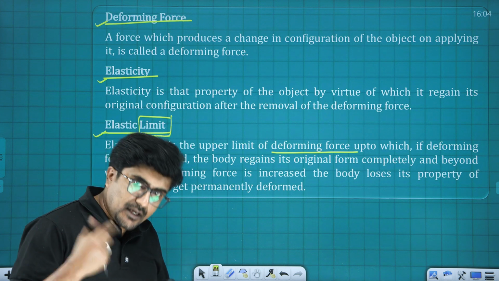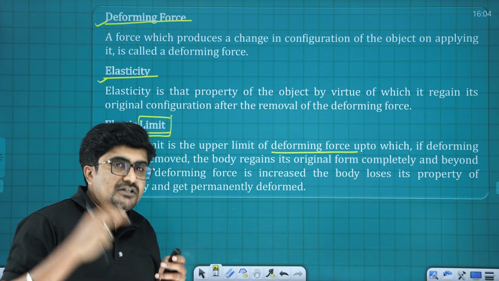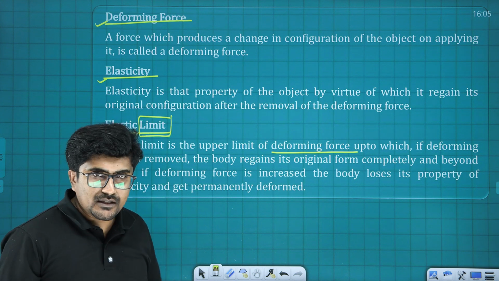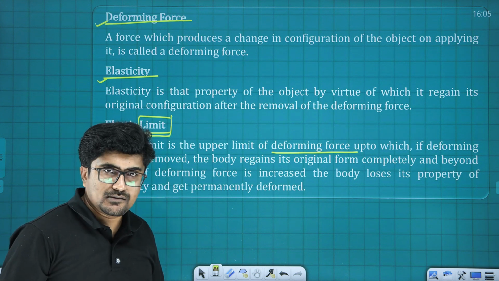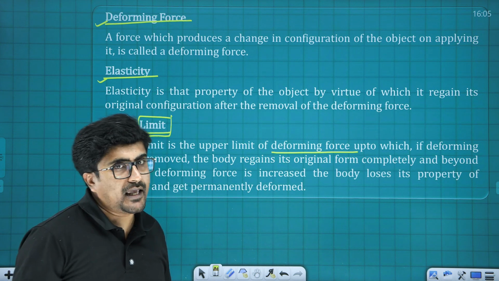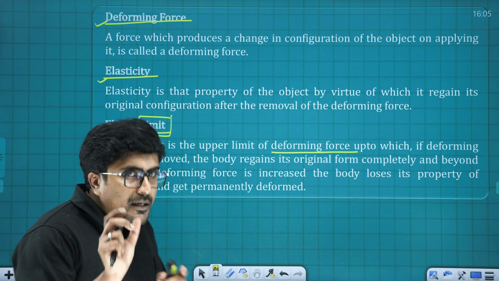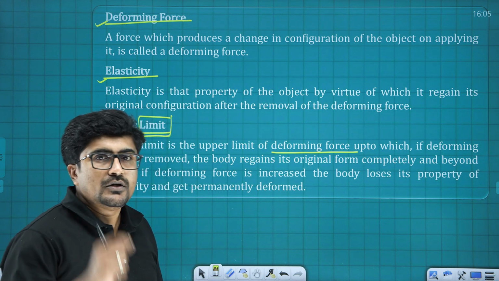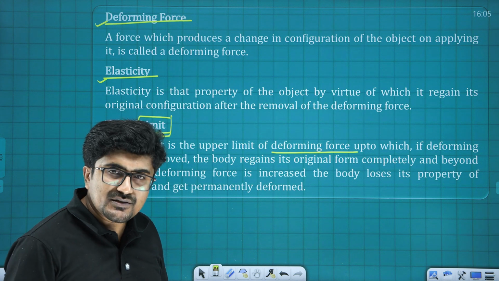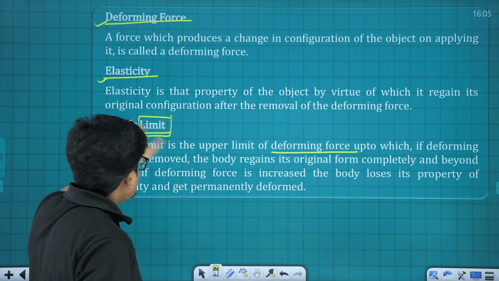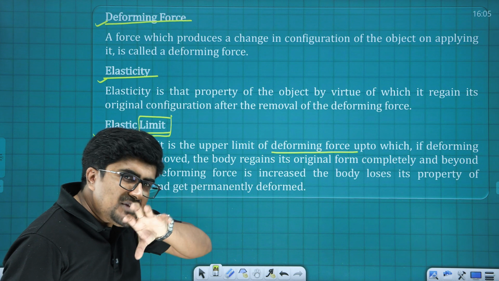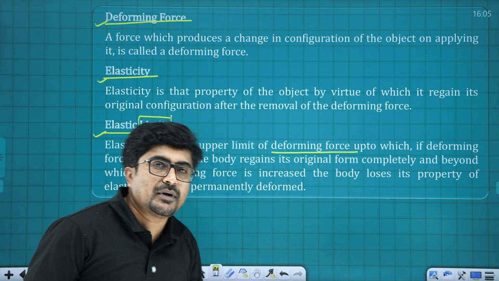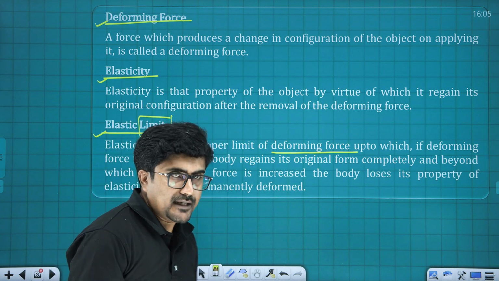Now remember one thing again: for these definitions, if you can create your own tips and techniques to easily memorize and recollect all these things, that will be the best thing possible. That part also needs to be in your priority. You must have your own techniques to memorize all these definitions, terminologies and equations. Elastic limit is a limit related to elasticity, so beyond that limit, the elastic property won't be there. In that way you can connect the things.